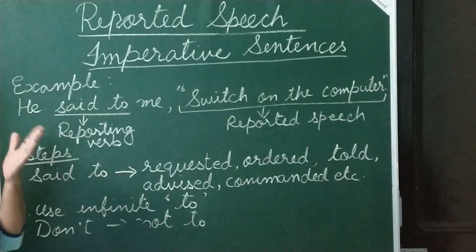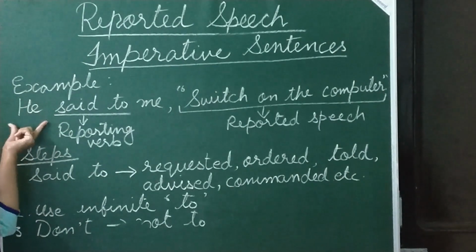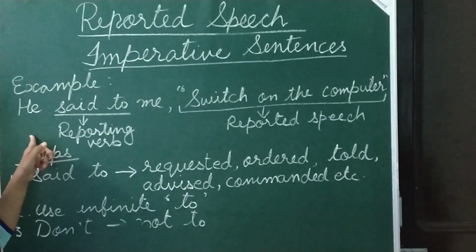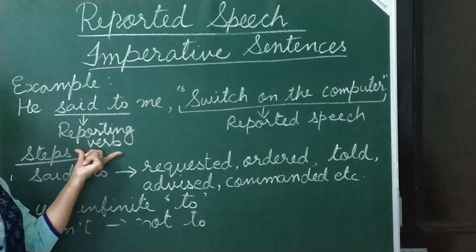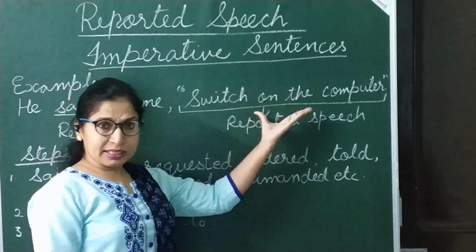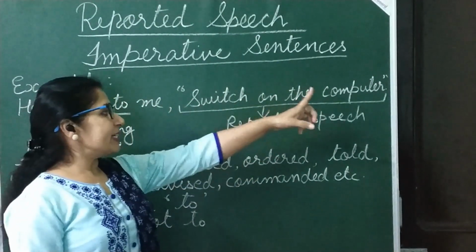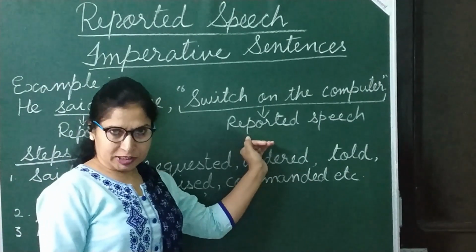So I hope this is clear. Now this subject he is the reporter, said to is the reporting verb, and this portion which is put within inverted commas is the reported speech.